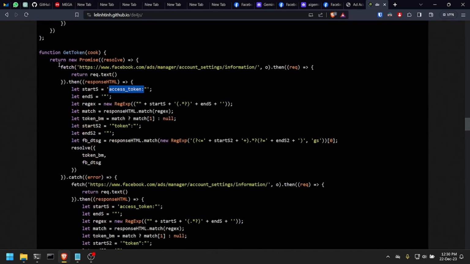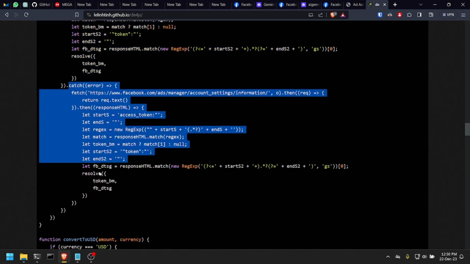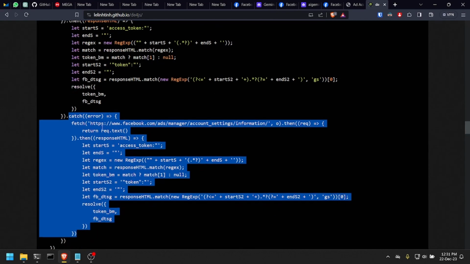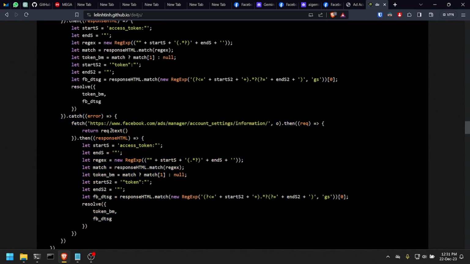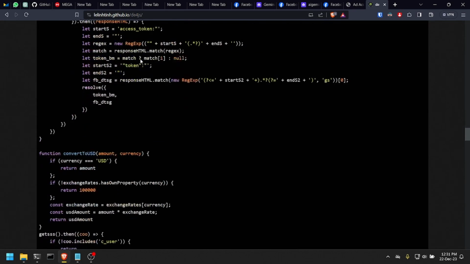And it is funny because it tries to do this, and if it gets an error, it will try to run the exact same code again. That's why I say the code is very redundant. This here is not needed. Actually, I don't think it makes sense to run the exact same code again in a catch after you try to run it and it gives an error. But anyways, this function just gets the token of your account.